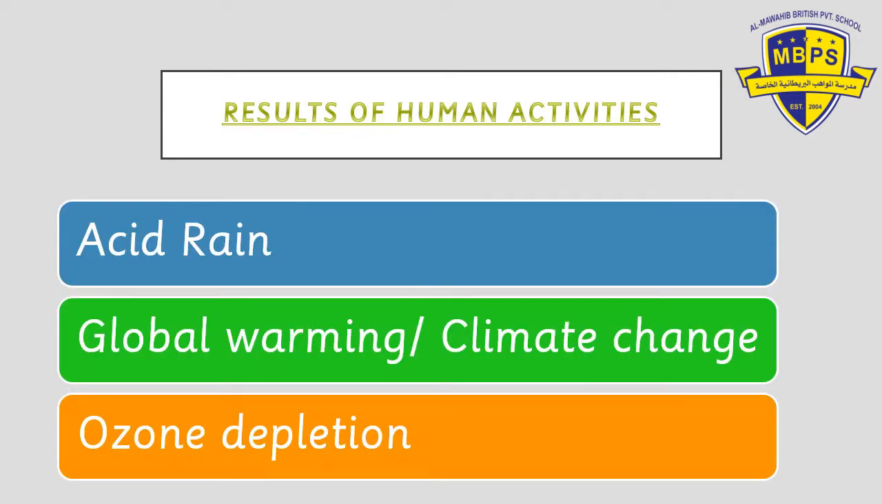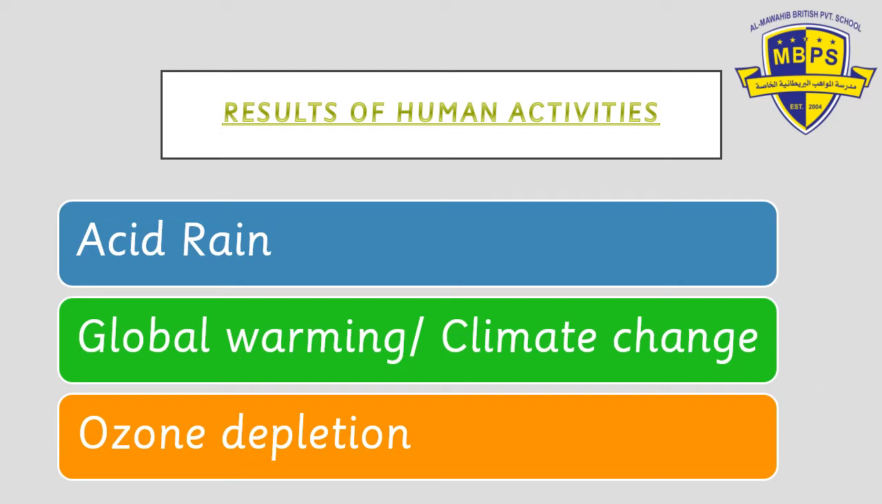And the result of these human activities is acid rain. When we have a lot of air pollution, we're burning coal, we're using fuels, all these gases go up into the air, they mix up with the water vapor in the air, and they start producing rain which is acidic. And this acidic rain is not good for us, it's not good for the plants, it's not good for the buildings, so it's not good for the whole environment.